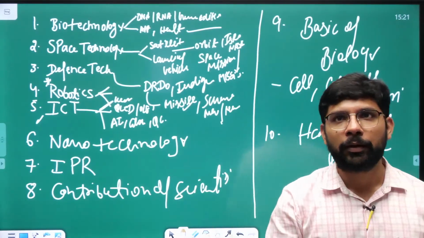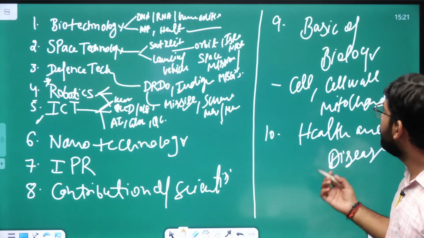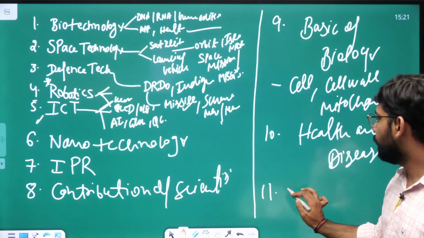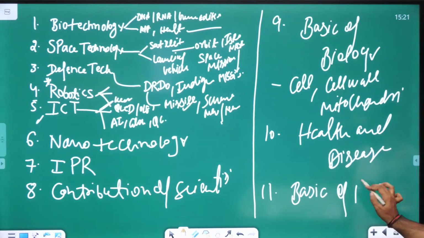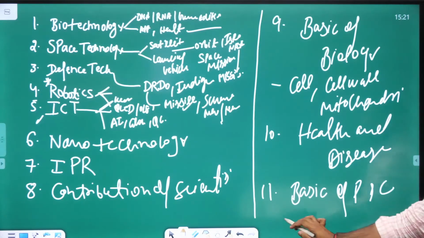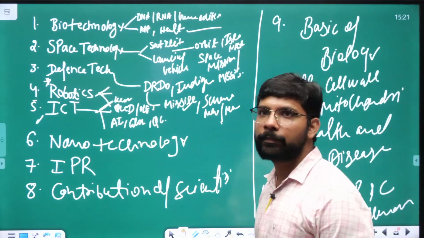Okay, then the 10th can be health and disease, and the 11th can be the basics of physics and chemistry. And the 12th you can make miscellaneous. So this is the categorization of science and technology.